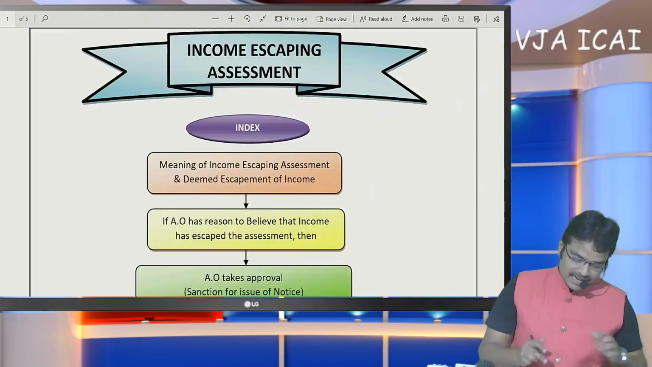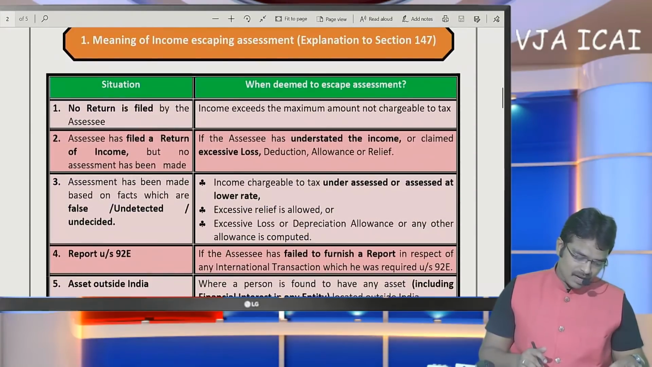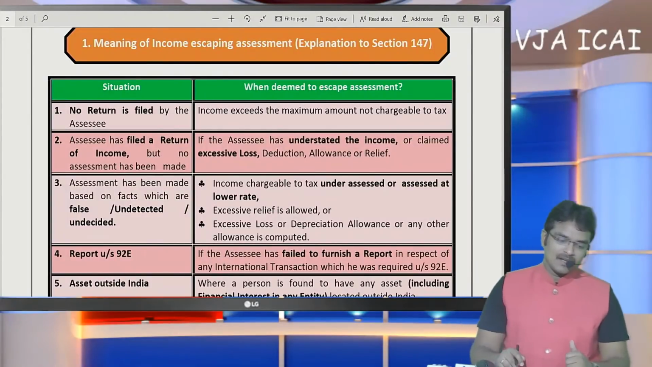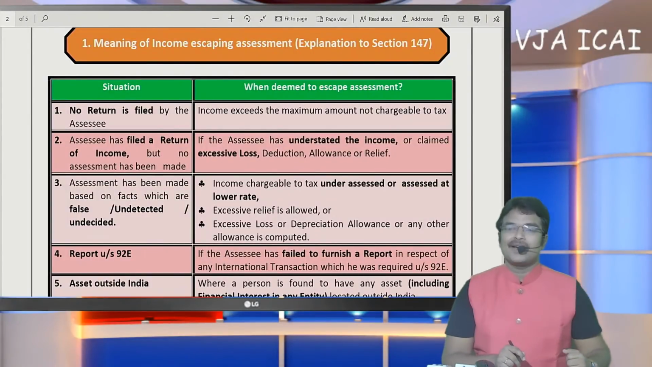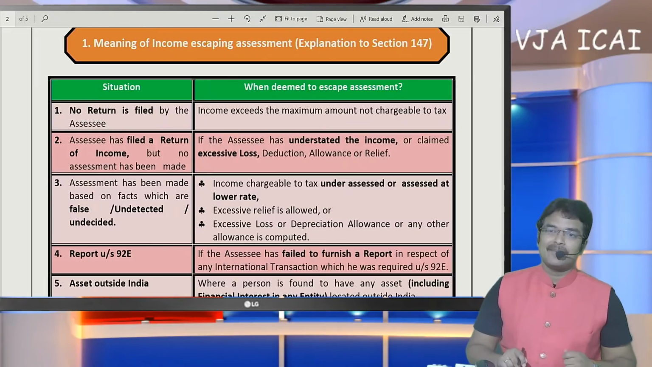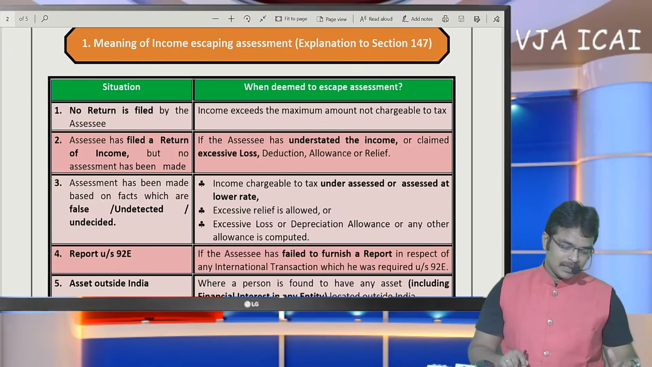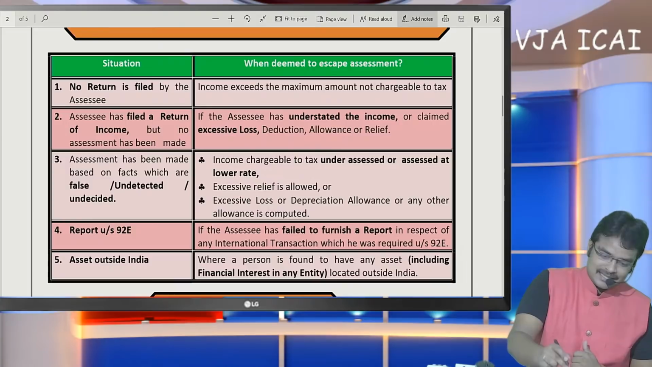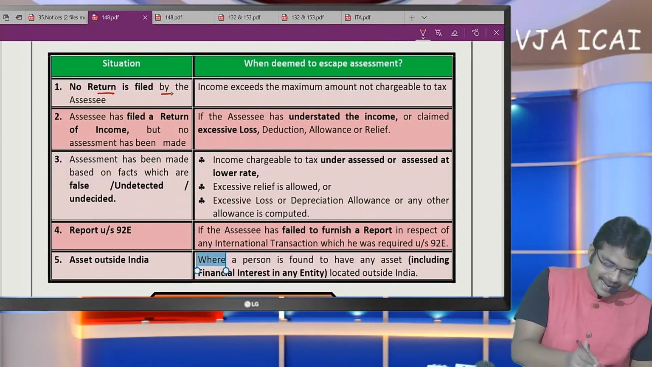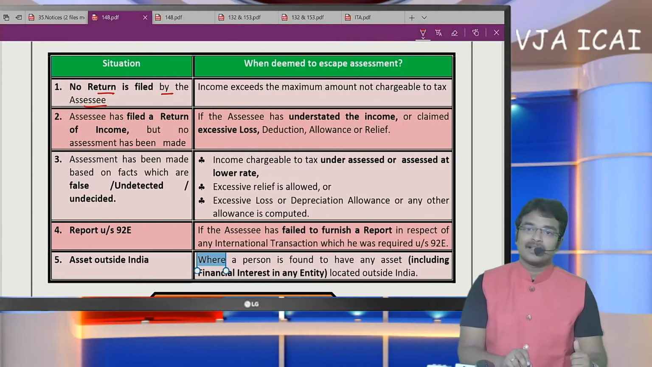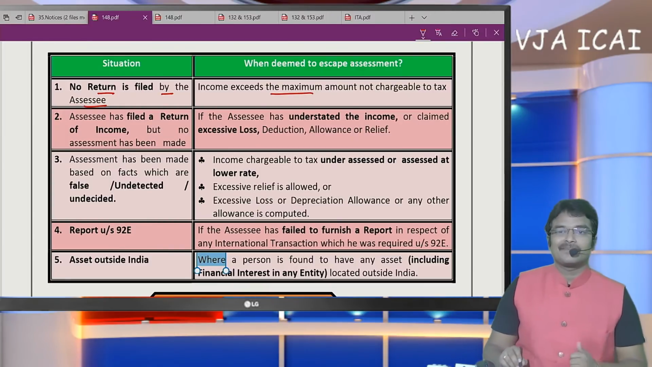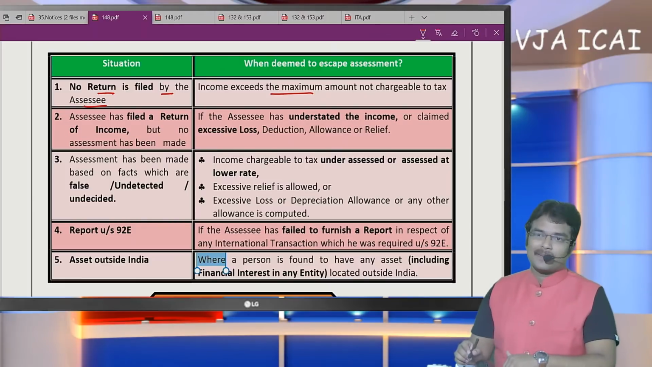First let me define the term income escaping. First, here is the meaning of income escaping assessment. What do you mean by the term income escape? After learning the term income escape, let us discuss the procedure relating to income escaping assessment. Point number 1, when no return is filed by the SSC. If SSC does not file any return of income, but if income exceeds the basic exemption limit, it is called income escaping.